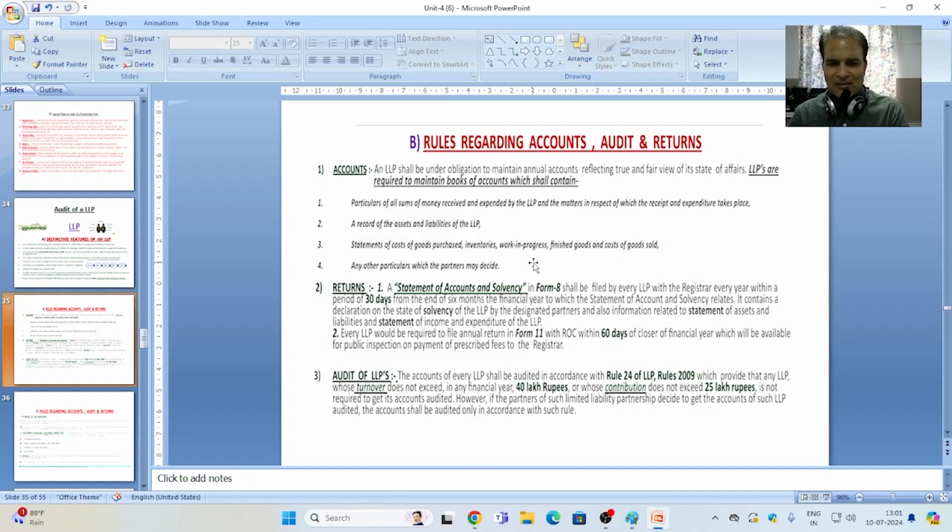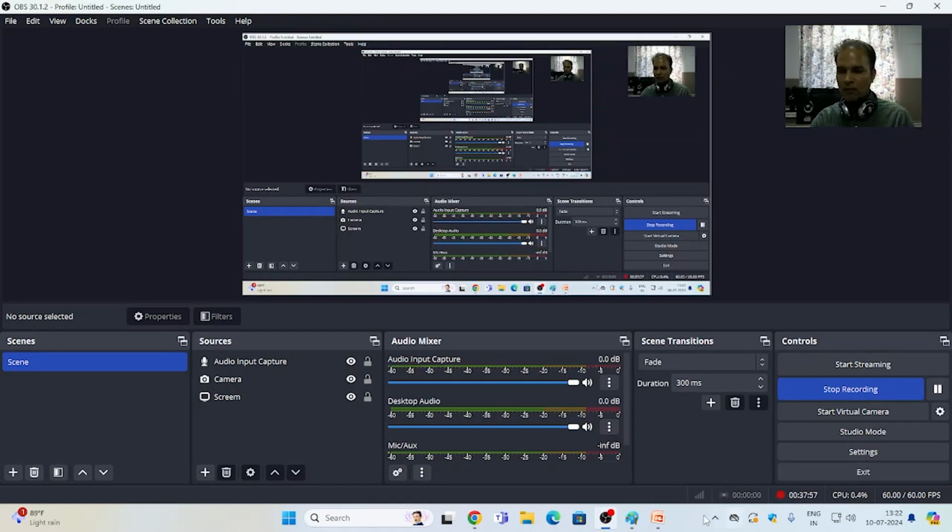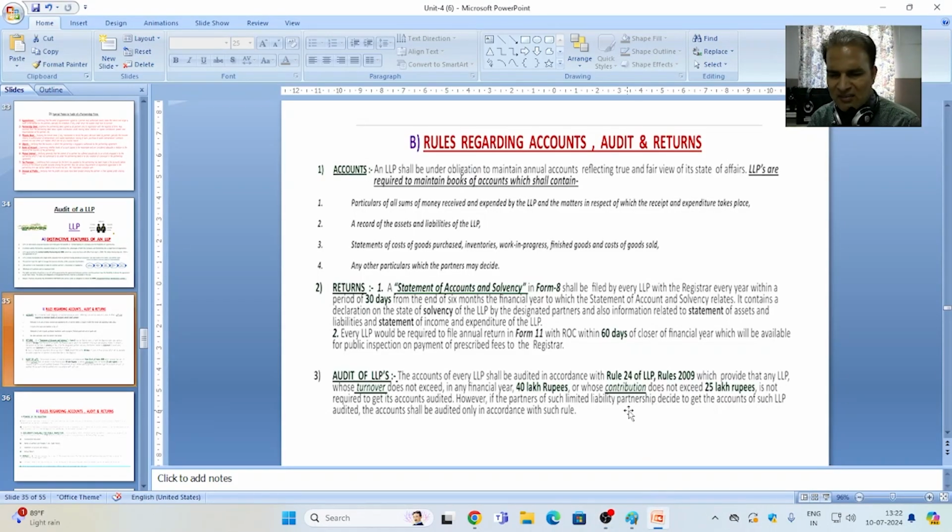Now, second is returns. Returns means the documents that have to be submitted to the registrar. First is a statement of accounts and solvency in prescribed Form number 8, which shall be filed by every LLP with the registrar every year within a period of 30 days from the end of 6 months of the financial year to which the statement of accounts and solvency relates.